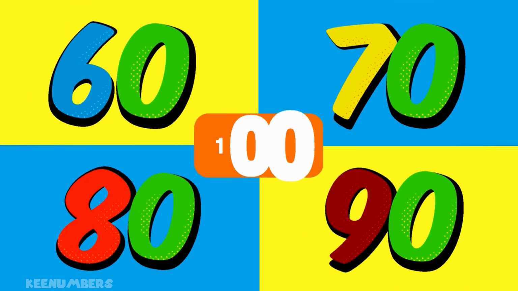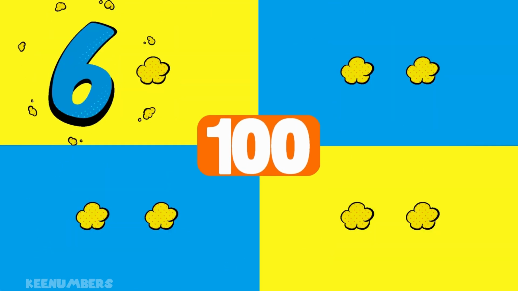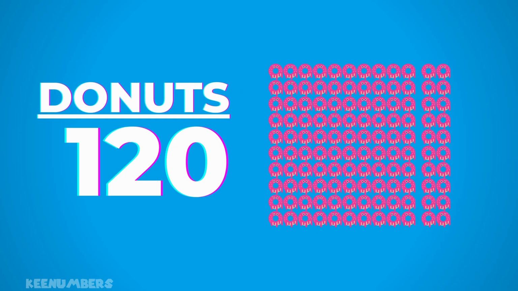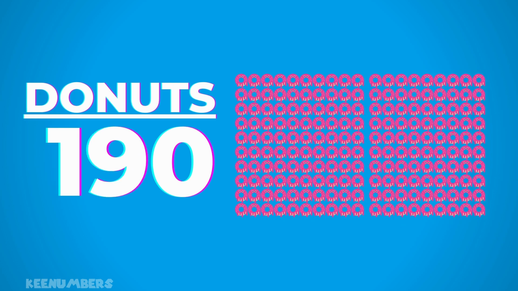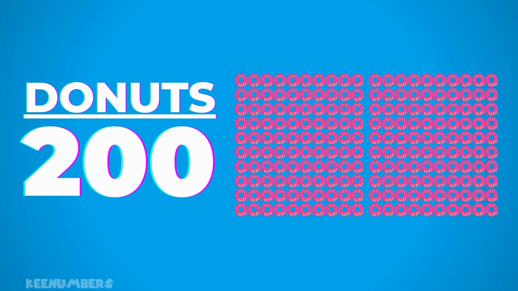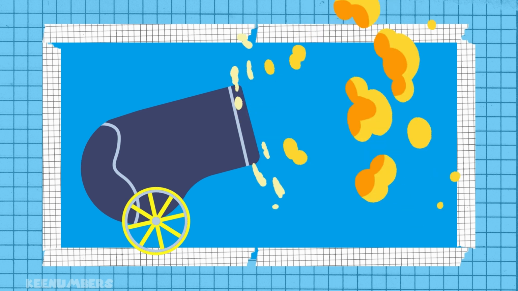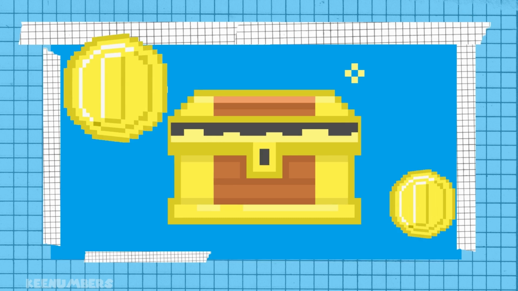10, 20, 30, 40, 50. 60, 70, 80, 90, 100. 110, 120, 130, 140, 150. 160, 170, 180, 190, 200. 10, 20, 30, 40, 50 cannonballs. 10, 20, 30, 40, 50 galley food. 10, 20, 30, 40, 50 pirate ships. 10, 20, 30, 40, 50 treasure chests.